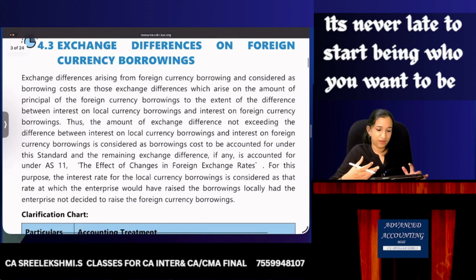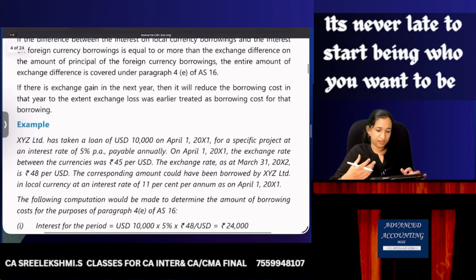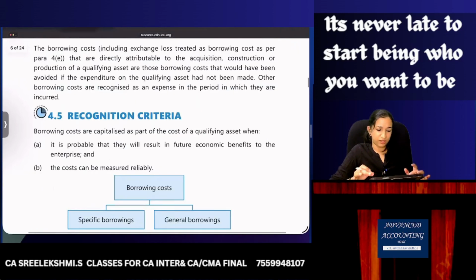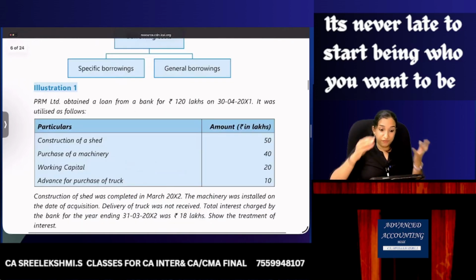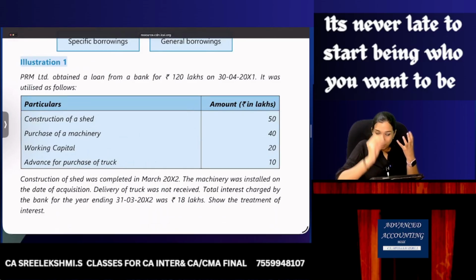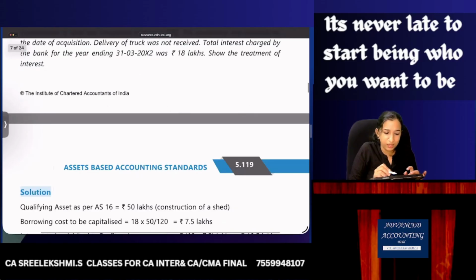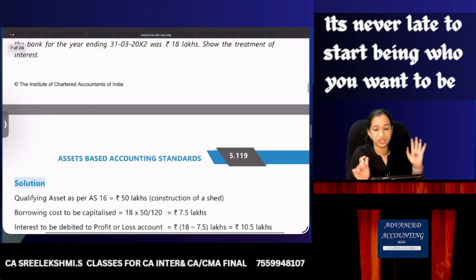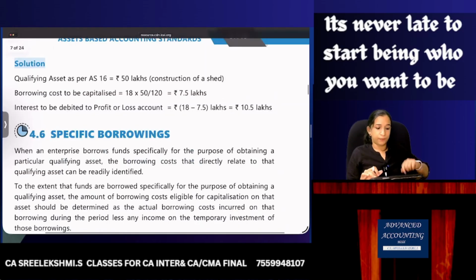Then this is our example for an exchange gain. Directly attributable. Everything is specific borrowings, general borrowings. See, first question itself, just have a look. I'm not reading. Loan 120. This is used for these purposes. So what is the treatment? Total interest is 18 lakhs. So qualifying asset, only the shed is considered as qualifying asset. Machinery, working capital, truck, purely based on assumptions, not qualifying asset.